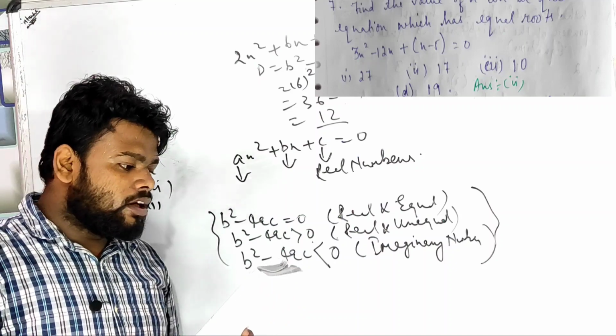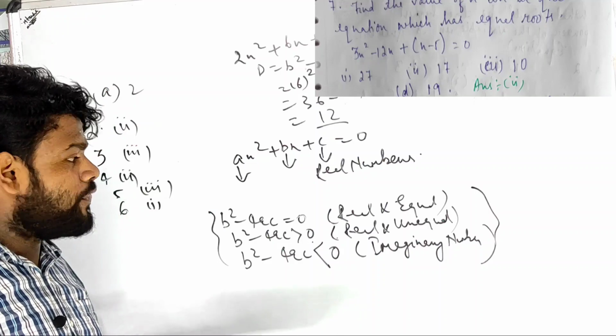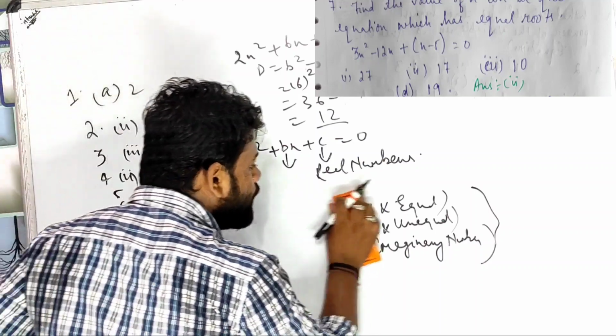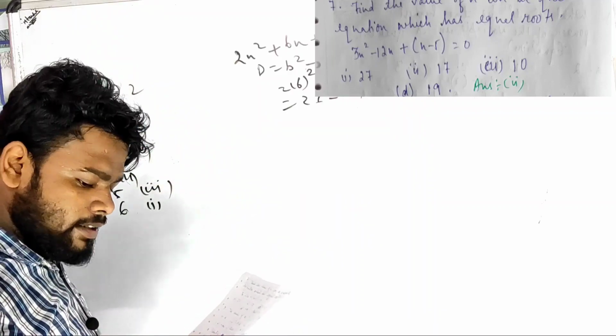So let's see. Find the value of n in the quadratic equation which has equal roots. We have to find the value of n. So let me erase this, children. Can you find the value of n? Yes, we can find it out. How? Let's see.